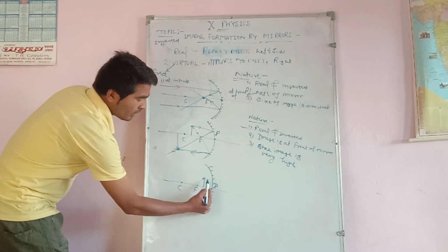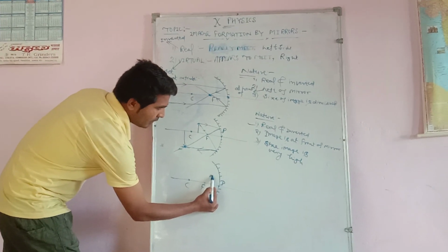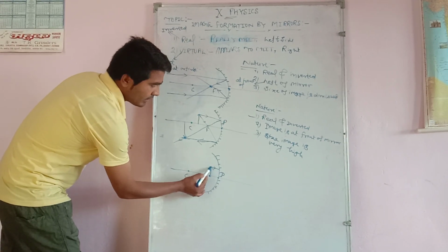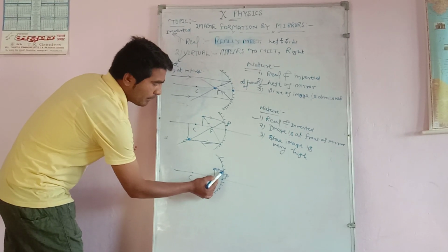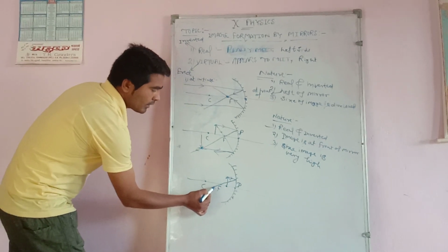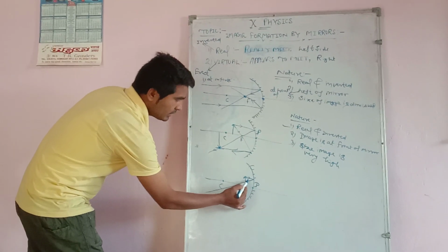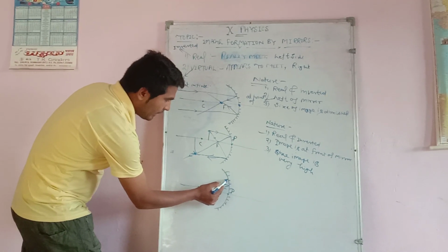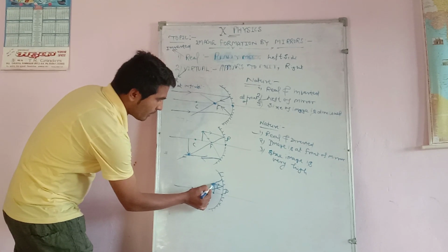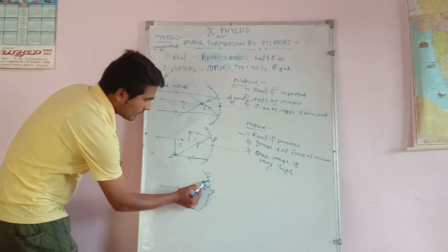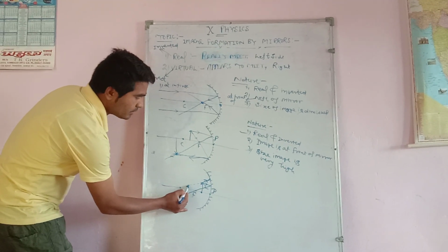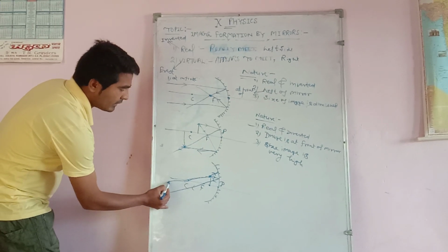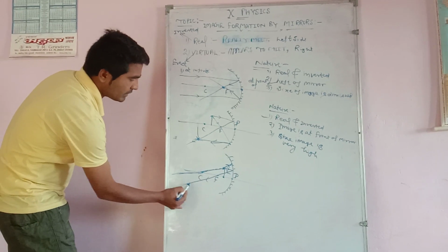We will discuss. First, we throw a ray parallel to the principal axis. Here, our object is between P and F. After reflection, the light ray goes through the focus. And suppose the second light ray we are throwing in the direction of the center of curvature. In the case of the center of curvature, we know the light ray goes in the same direction, opposite to the center.